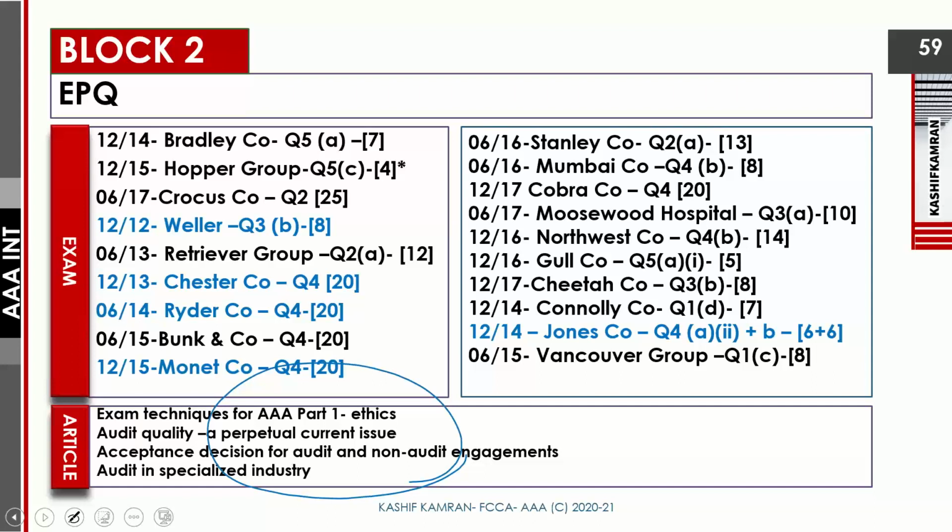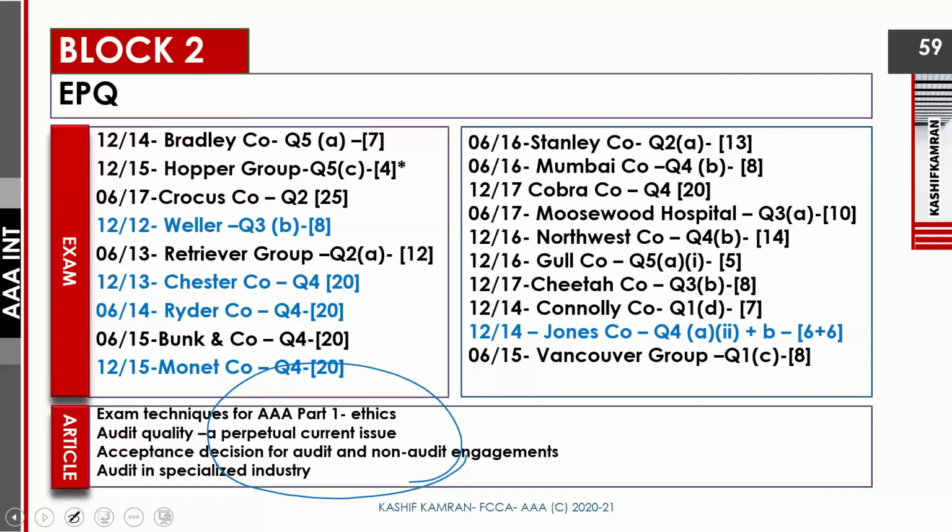So this is just an introductory picture in front of you, giving you an idea how important this block is in terms of exam papers and the number of exam papers chosen by the tutor as very important exam papers, which should be done. Some will be done by me in the classes and some will be done by you as assignments. 4 articles to read. When to read each article, I will be giving you a proper timetable and a time frame for that.